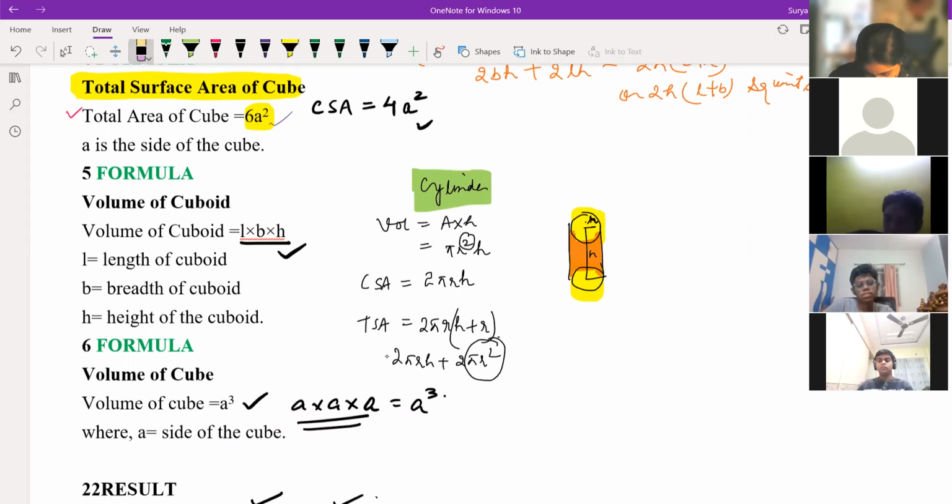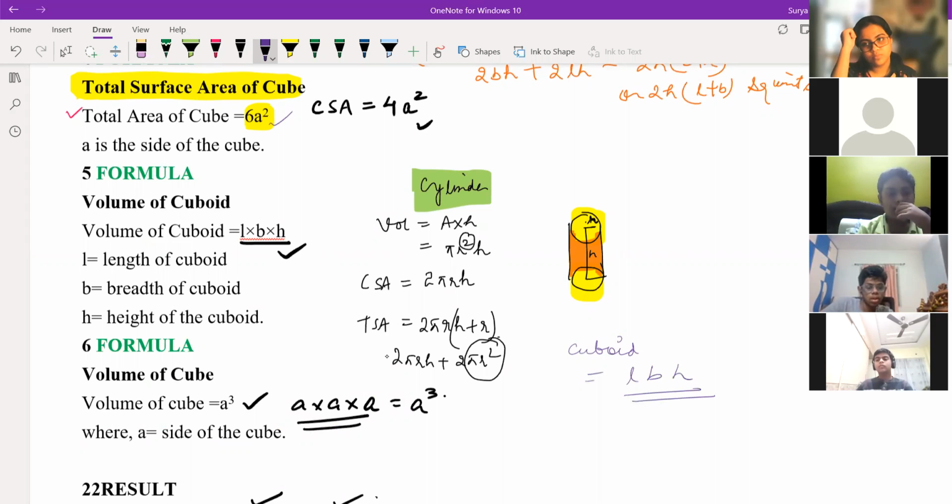For the cylinder volume, suppose the volume of cuboid, what we wrote right now, is LBH. Till now in class 6th and 7th, you have read rectangle, correct?